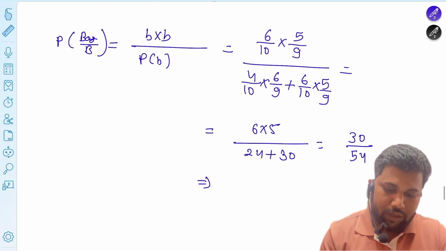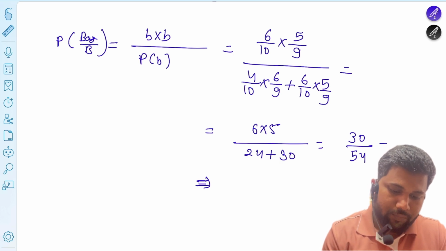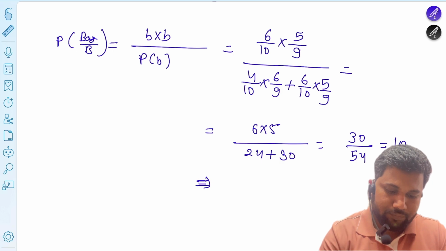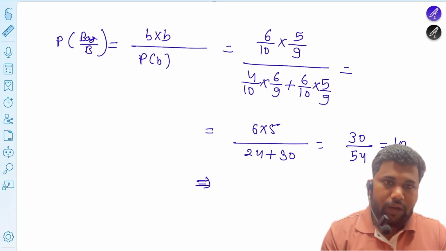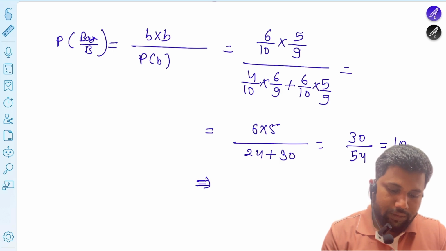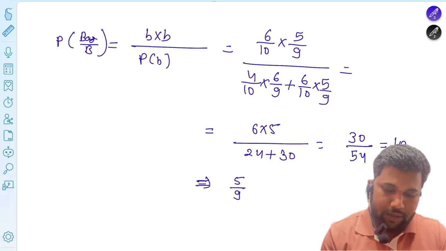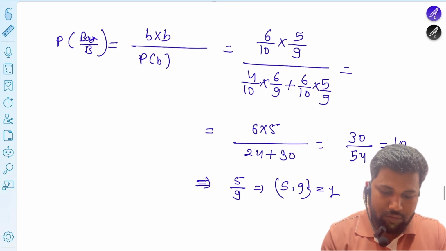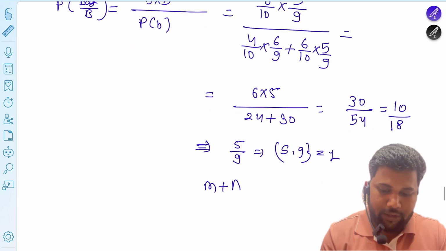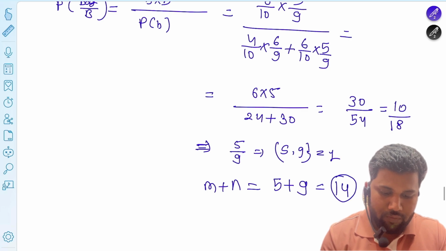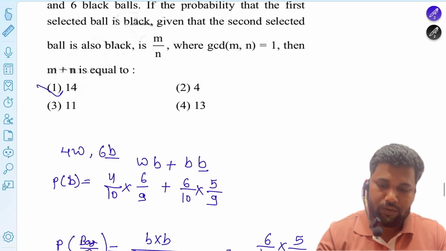You can cancel out by 3 in 9 and 30, giving 5 by 9. The GCD of 5 and 9 is 1, so they are relatively prime. Then m plus n is 5 plus 9, which is 14, so your answer is 14.